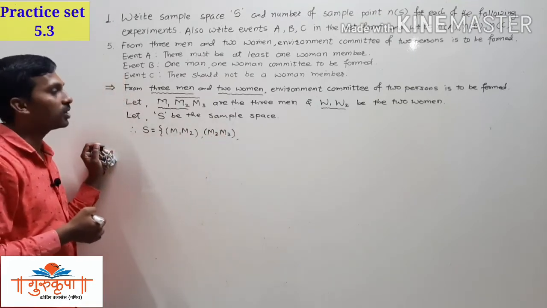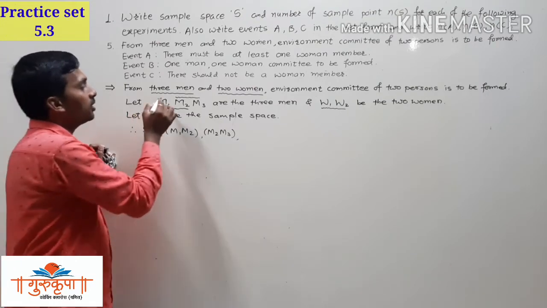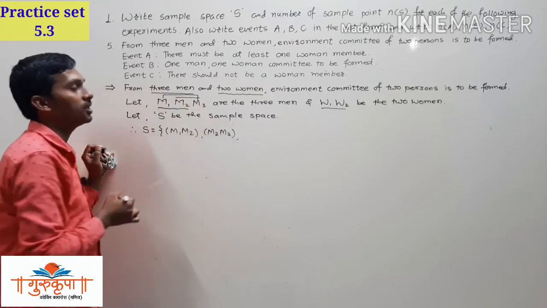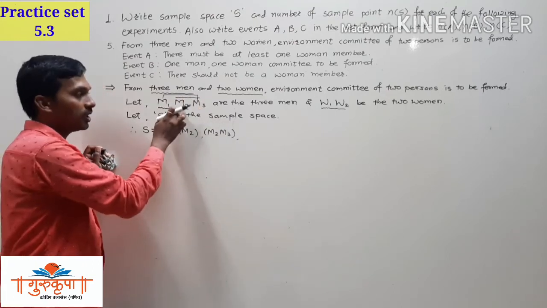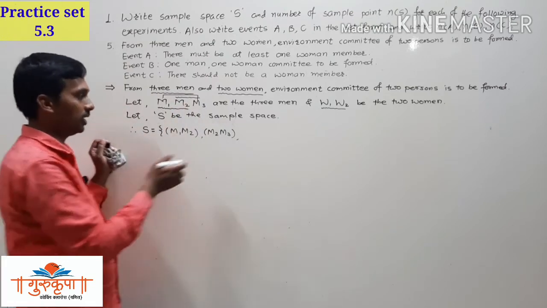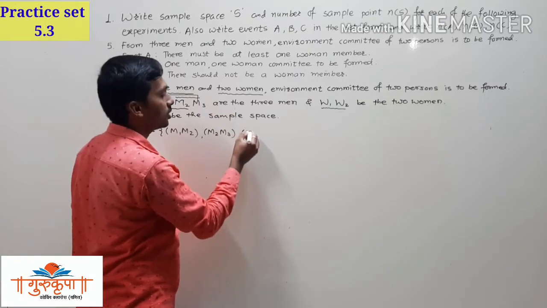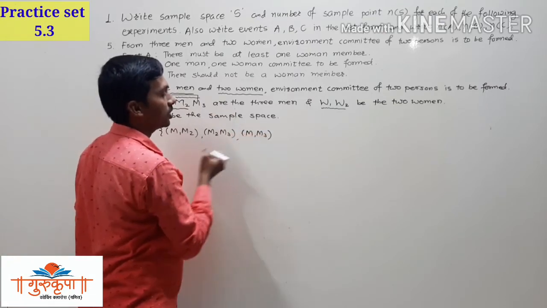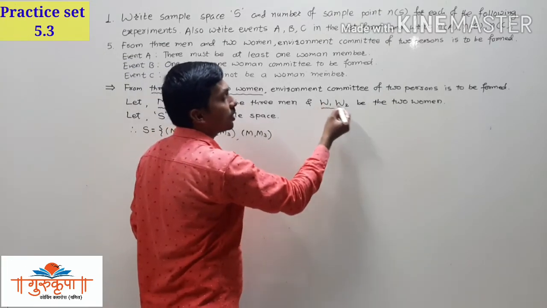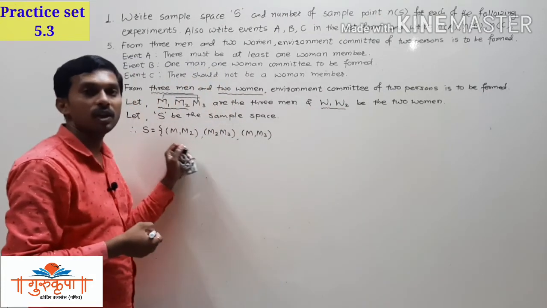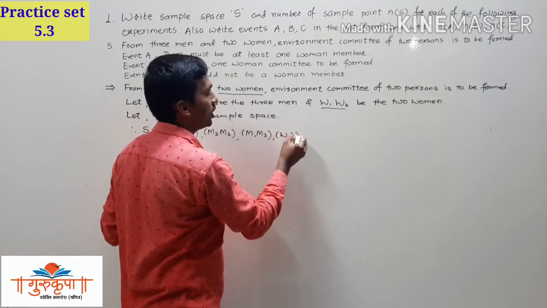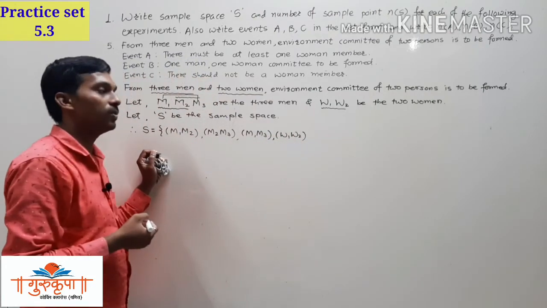First of all, we form the committees of men only: first and second, second and third, and first and third. So we get 3 committees of men only. M1, M3 is the third committee. Now we have to form the committees of women only, and we get only one committee, that is W1, W2.